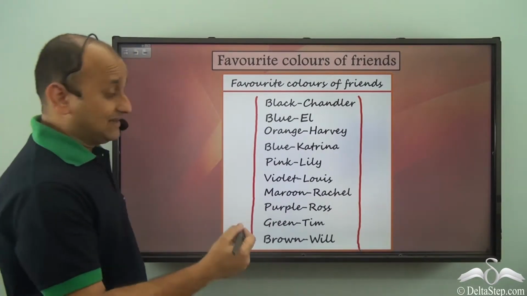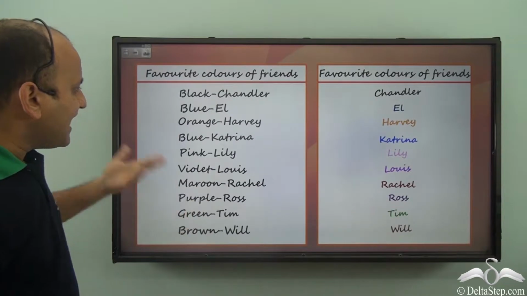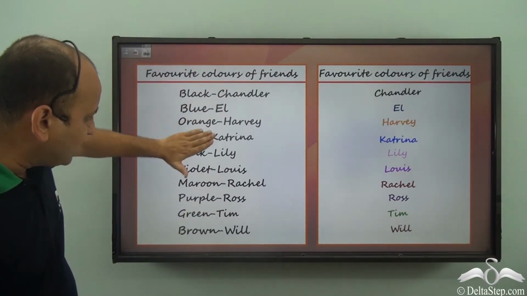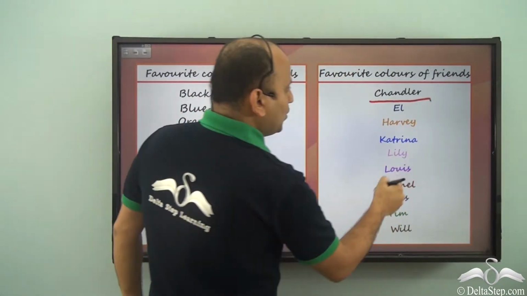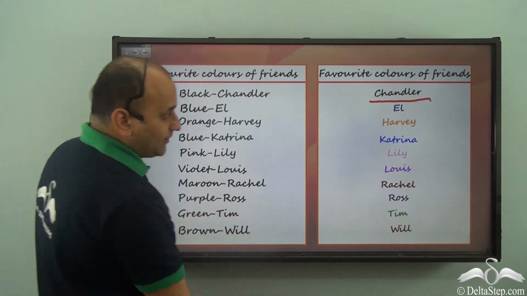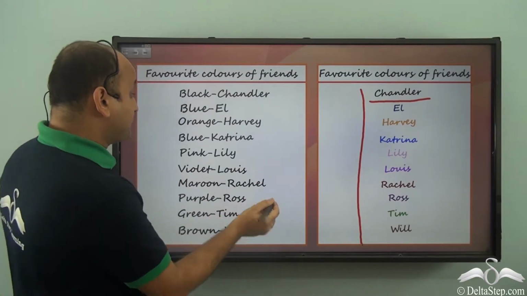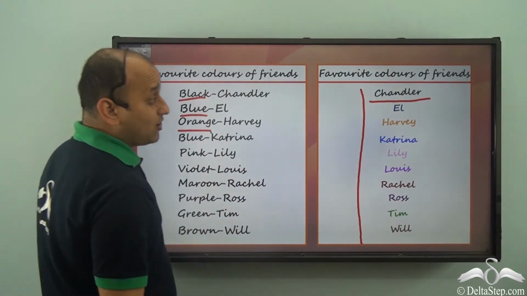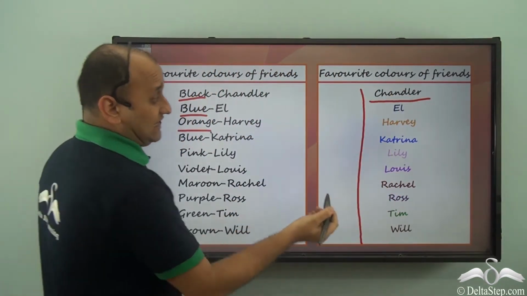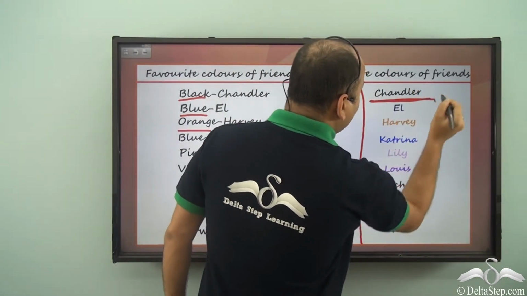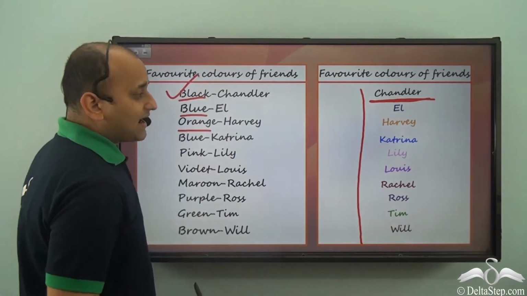So how can we do that? Let's see. Well, we are talking about colors, right? So we actually need not write so many colors. We can write the names with the favorite colors, and that way you will have just the list of names, but it will also represent the information about their favorite colors because their names have been written using their favorite colors. For example, here you have Chandler. It's written in black, right? Because Chandler's favorite color is black.